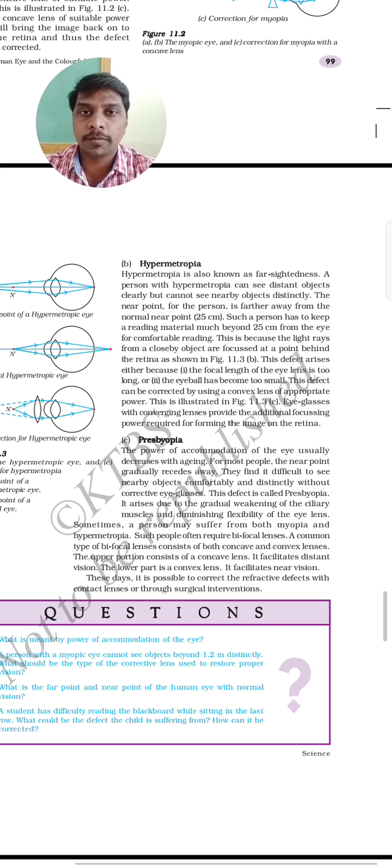In hypermetropia, the image is created behind the retina, so it can be corrected. With the help of a convex lens, the image will form exactly on the retina.